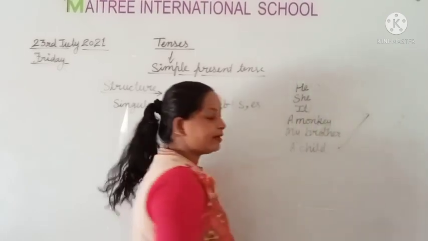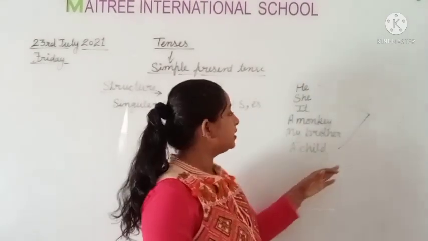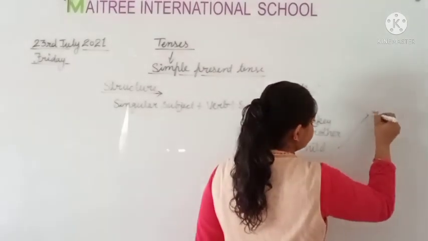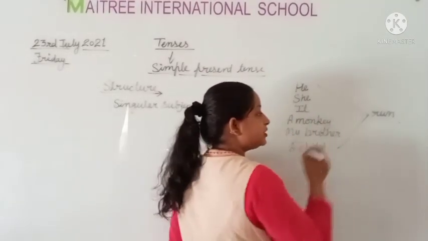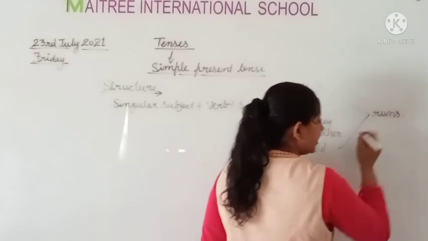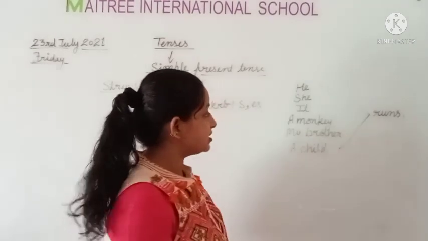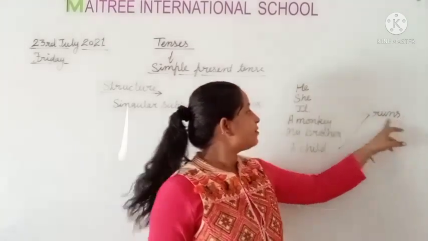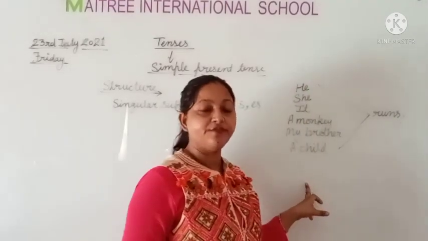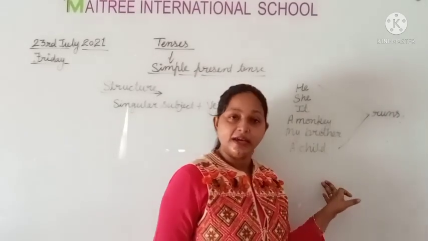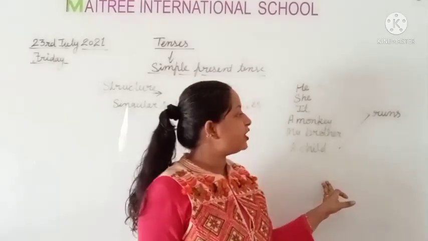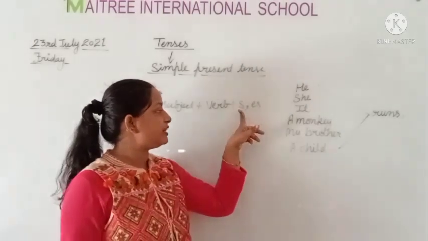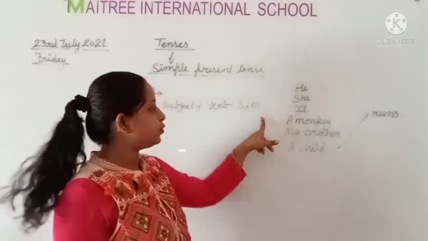Like if we will write run, then we will use s with it, runs. We will write runs, R-U-N-S. Always remember this. When we have a singular subject in the sentence, then we use verb with s or es. Okay, clear to all students?